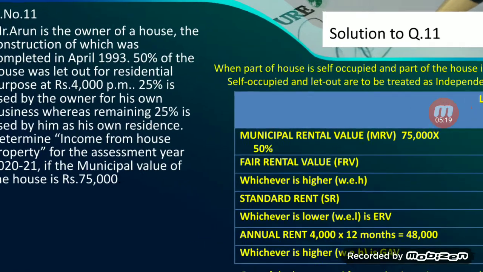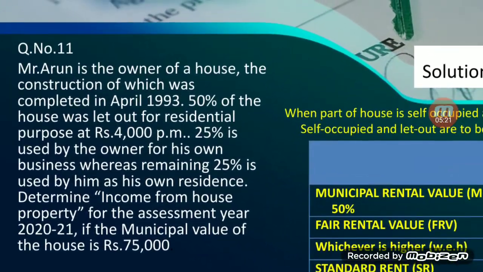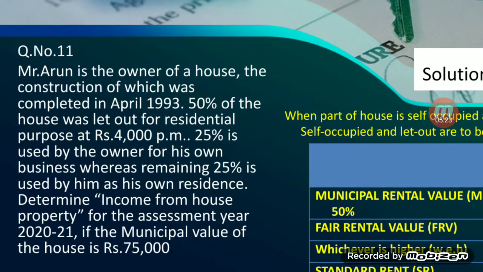See the next question. Arun is the owner of the house, the construction of which was completed in April 1993. If the date of completion is given, you must see the date. If it happened in the previous year, then it is to be considered for actual rent. Otherwise, we can leave it. And for calculation of pre-construction interest, we need the date of completion of construction. Otherwise, we need not do anything with the date of completion of construction. We can simply leave it.